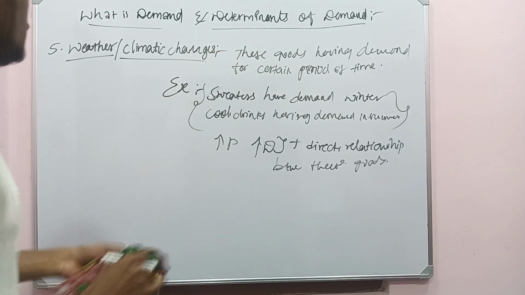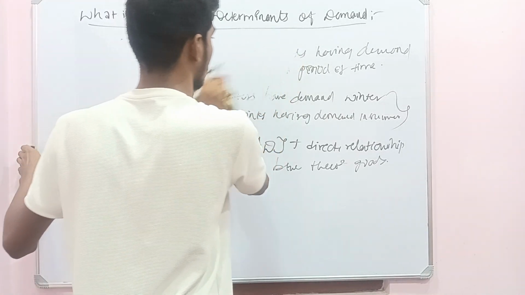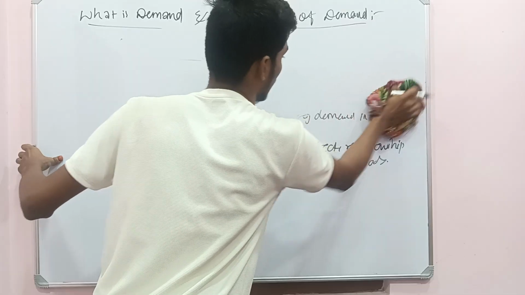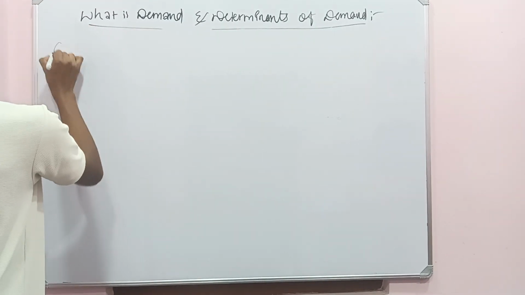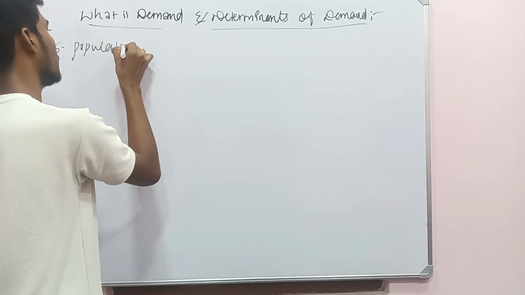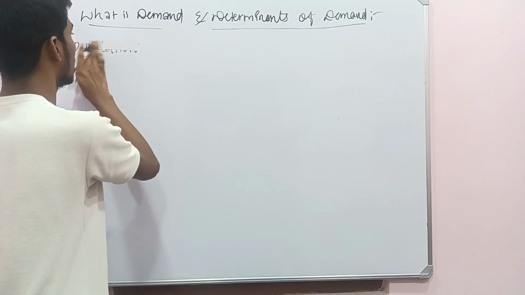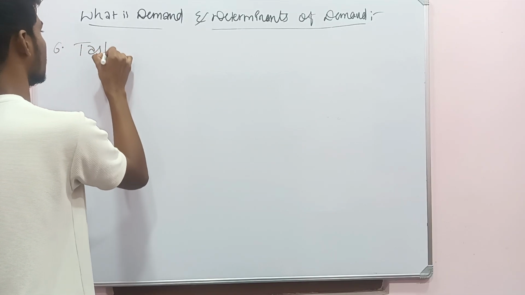Another is population, taste and preferences. Sixth one is taste and preferences.